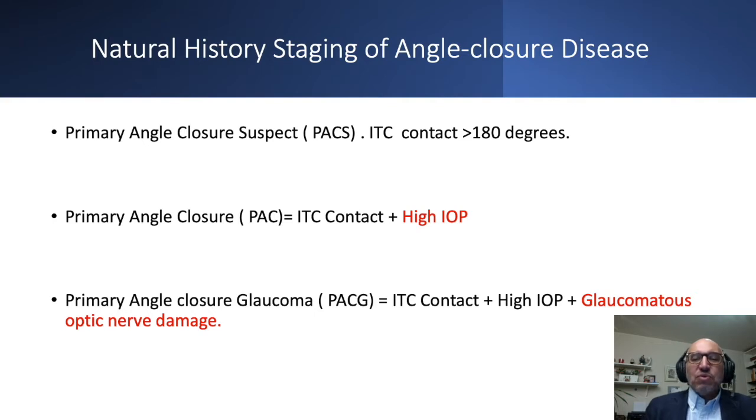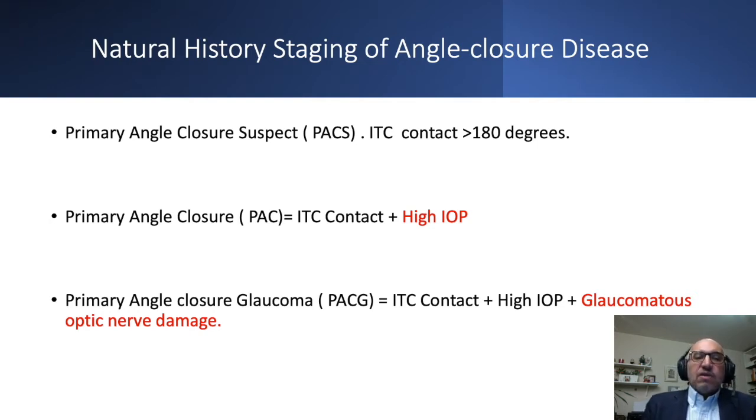As most of you would know, angle closure disease is generally classified into 3 stages. It could be the primary angle closure suspect, where there is contact between the periphery of the iris and the trabecular meshwork, which is the iridotrabecular contact, for more than 180 degrees. At this stage, the pressure of the eye is normal and the optic disc is normal, so it is just called suspect. Now, when the pressure is high, beside the previous criteria, this is called primary angle closure or PAC. Then, when the elevated intraocular pressure affects the optic nerve, this is called primary angle closure glaucoma. So there is evidence of glaucomatous optic neuropathy.